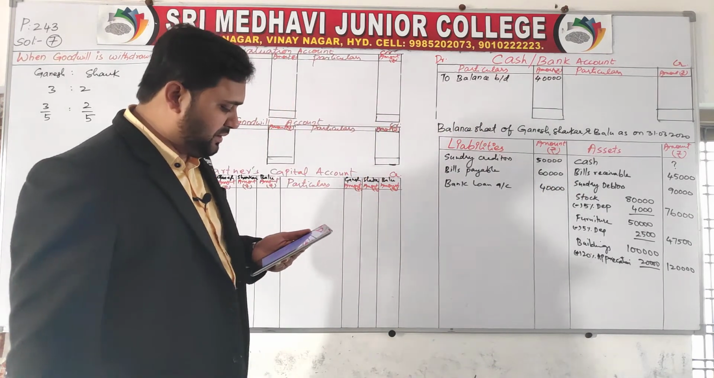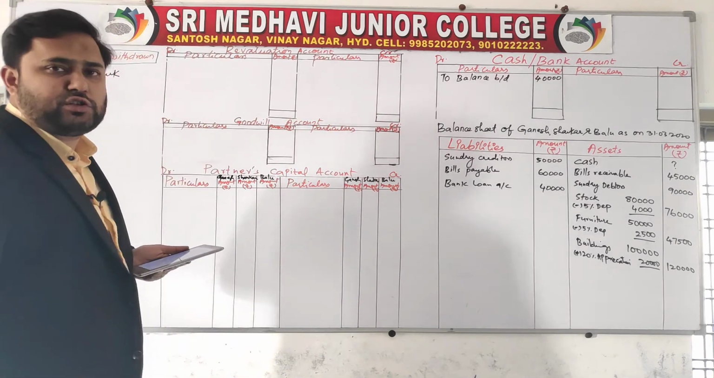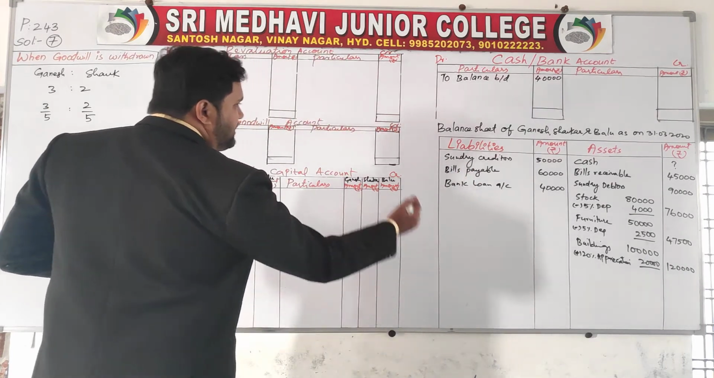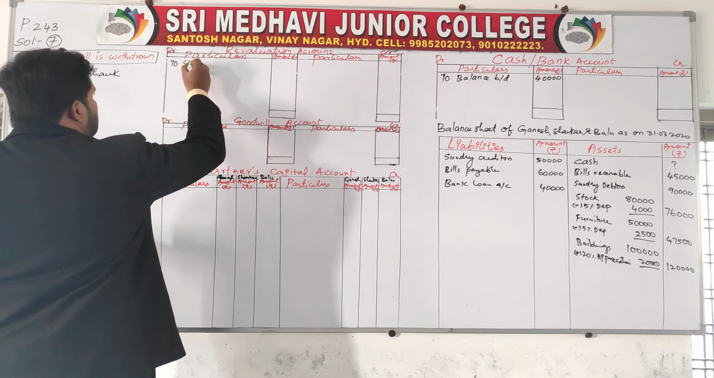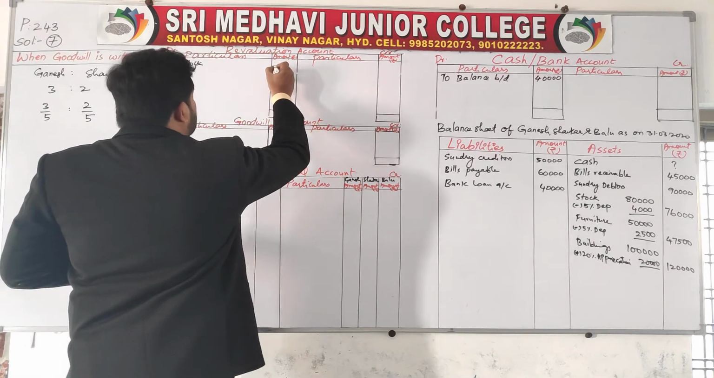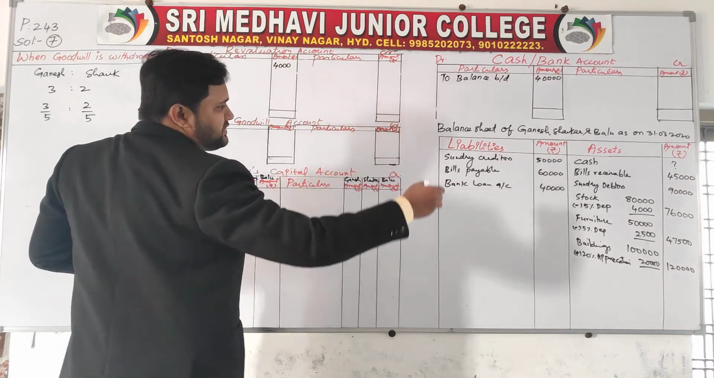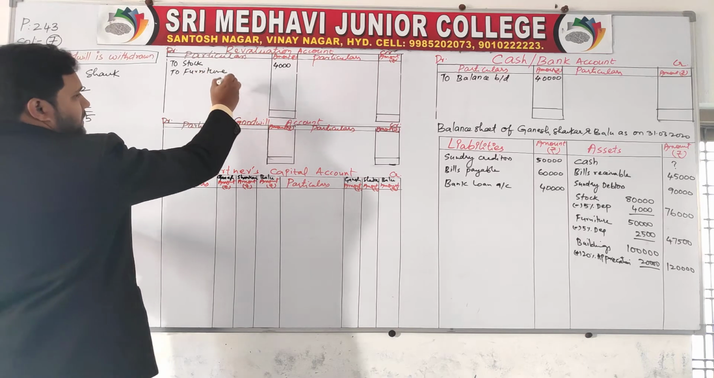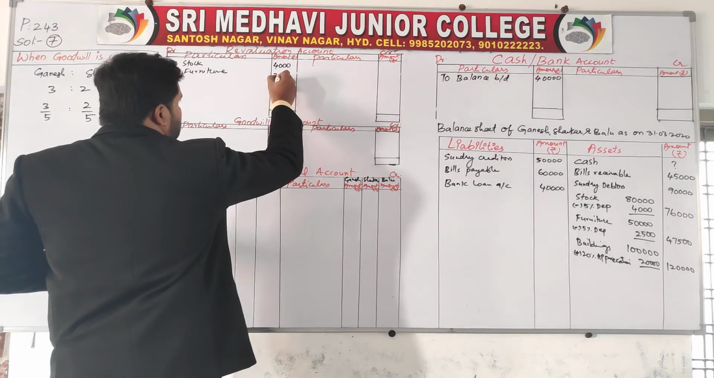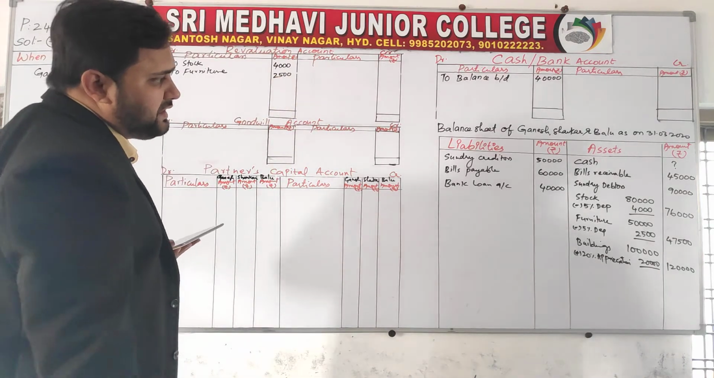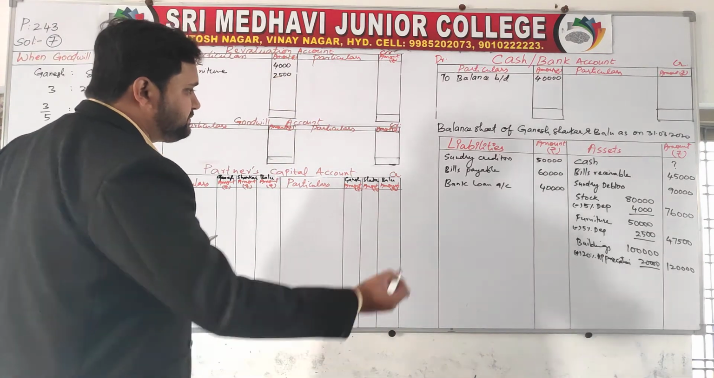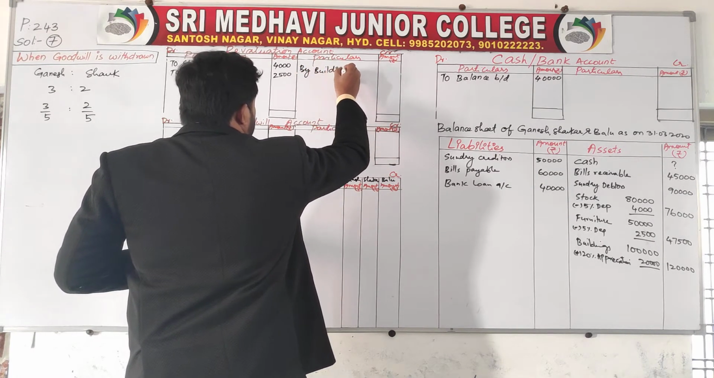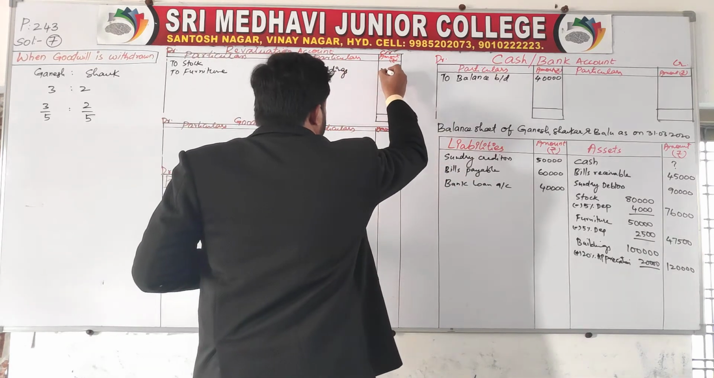General reserve we need to distribute to the partners according to the ratio. Let's complete the revaluation account first, then we'll go for the distributions and all. Decrease in asset is revaluation account debit side. So stock decreases: to stock, 4,000. Next, to furniture, 2,500. Next, buildings are appreciated, 20,000 appreciation.